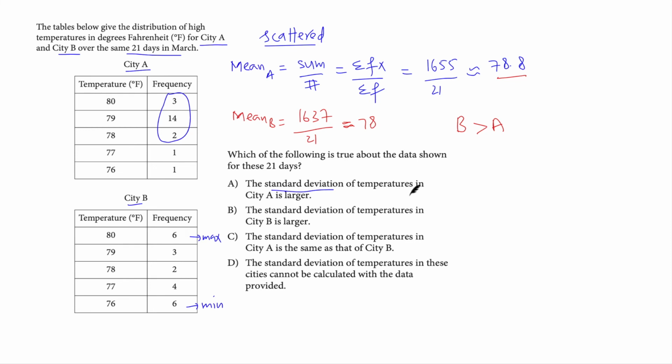The standard deviation of temperatures in city A is larger. No, it's the opposite. The standard deviation of temperatures in city B is larger. Yes, definitely. You don't even need to look at the other option choices.